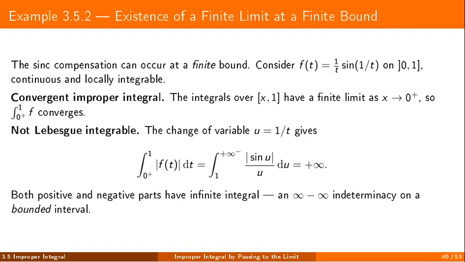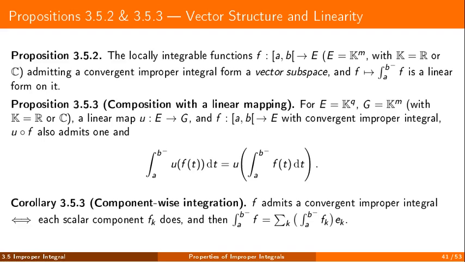The change of variable on the slide ties it directly to sinc on the half line. So the mechanism is the same, only compressed into a bounded interval. Now come the structural properties. The functions with a convergent improper integral form a vector space, and the improper integral is linear on that space. It also commutes with linear maps, and can be checked component by component. In other words, the familiar linear algebra of the Lebesgue integral carries over unchanged.